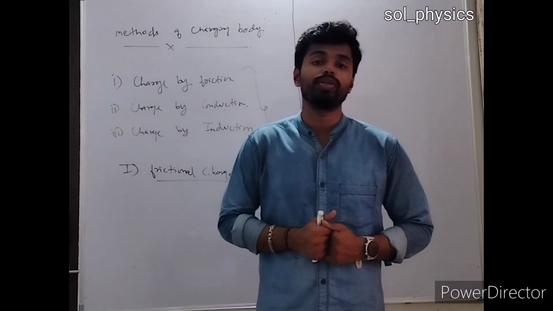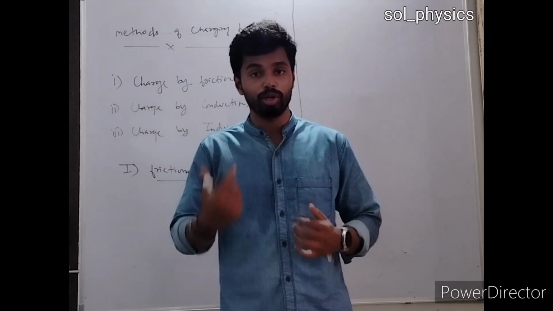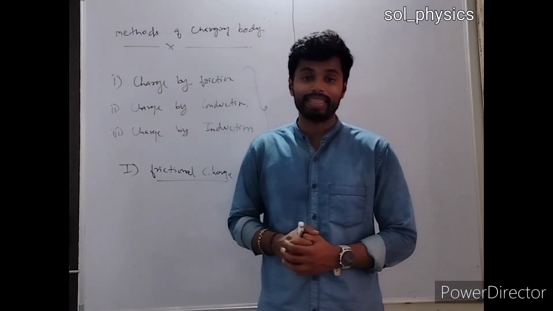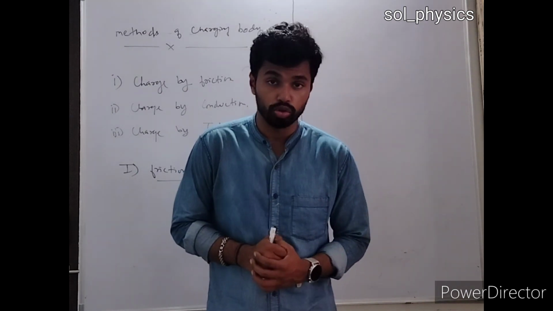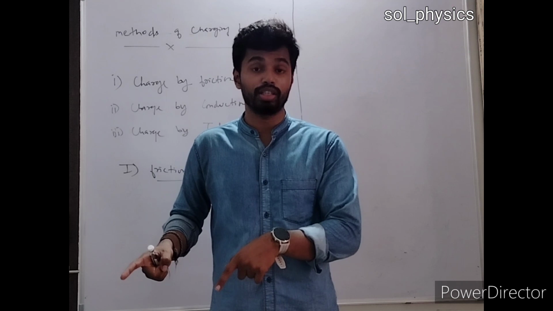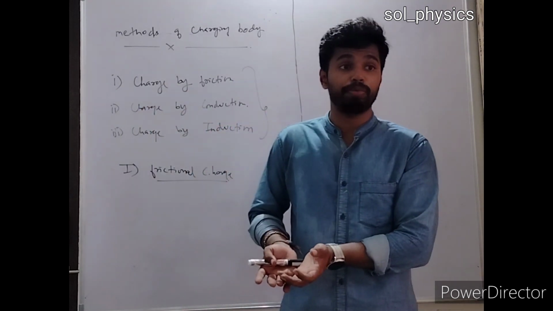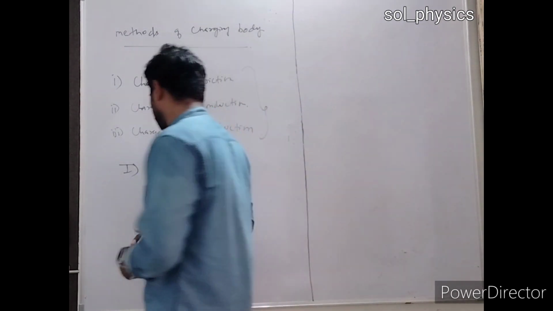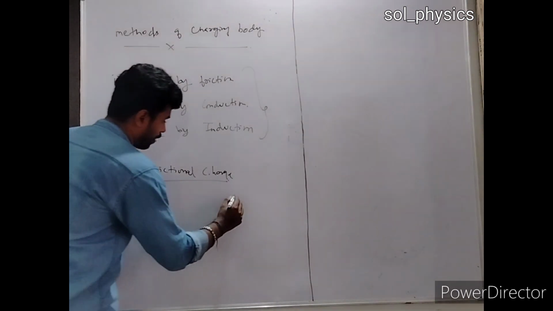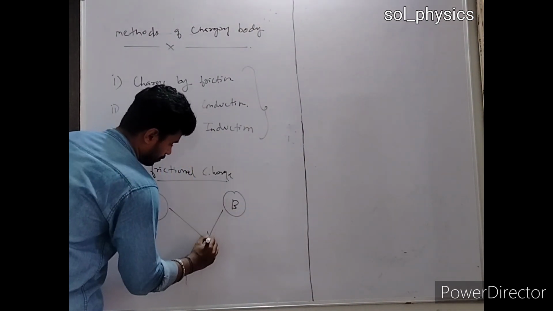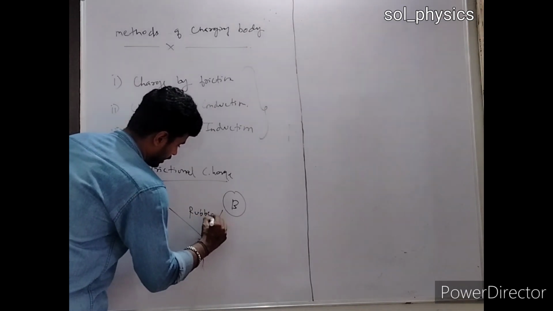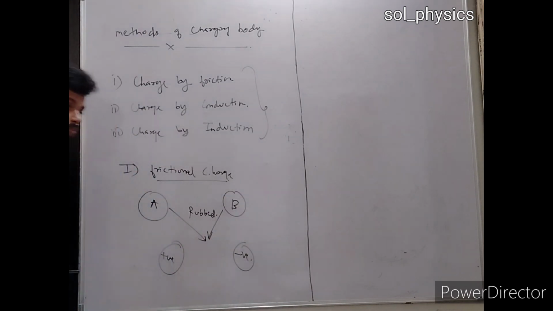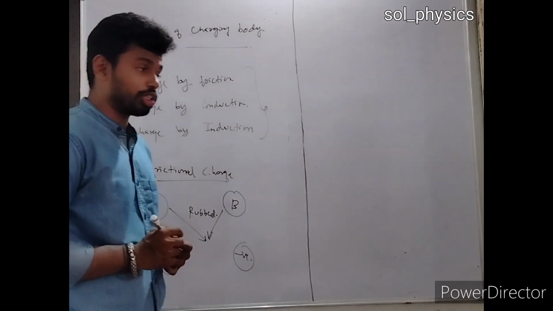So if two bodies are rubbed together, then definitely one body acquires a positive charge, the other body will acquire a negative charge. And if any body is acquiring the positive charge, that means it consists of fewer electrons. And if the other body is acquiring a negative charge, that means it is acquiring a large number of electrons, right? So here, if I have a body A and a body B, now they are rubbed together. So after rubbing, let's say this body acquires a positive charge, the other body acquires a negative charge. So why is this body acquiring a positive charge and that one a negative charge?